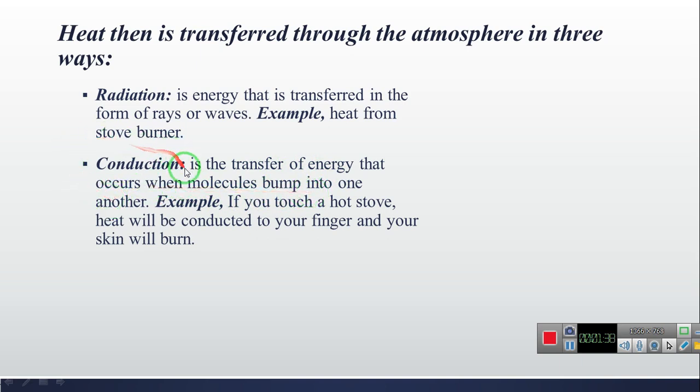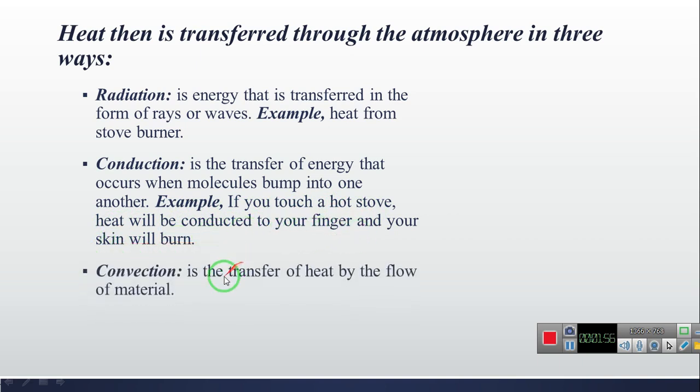So to make it easy to understand, conduction means the energy that transfers from the warmer object to the colder object. For example, if you touch a hot stone, heat will be conducted to your finger and your skin will burn. The next one is convection. Convection is the transfer of heat by the flow of material.